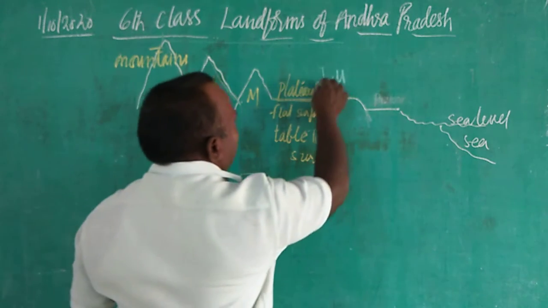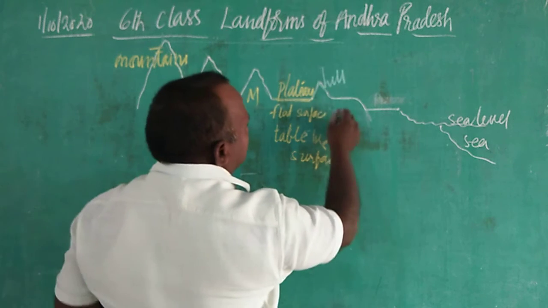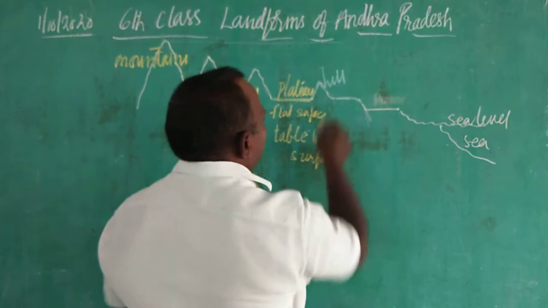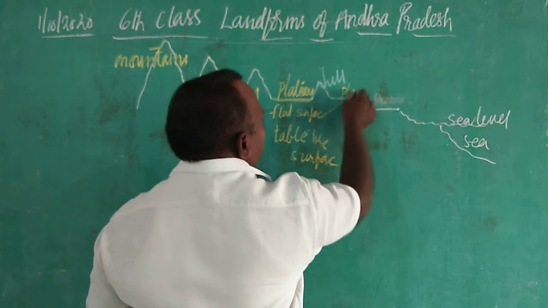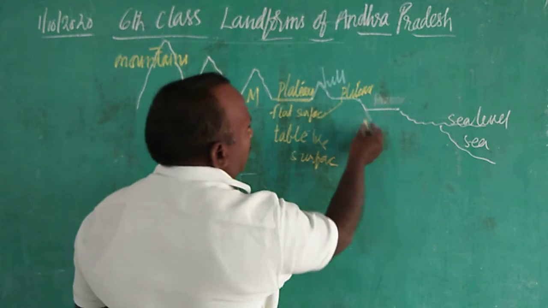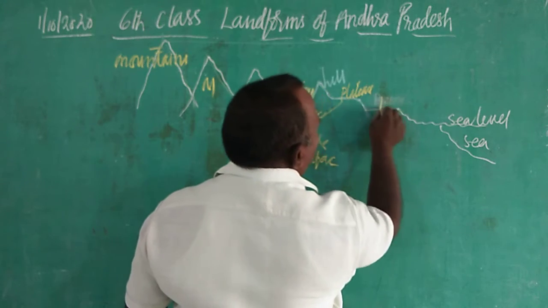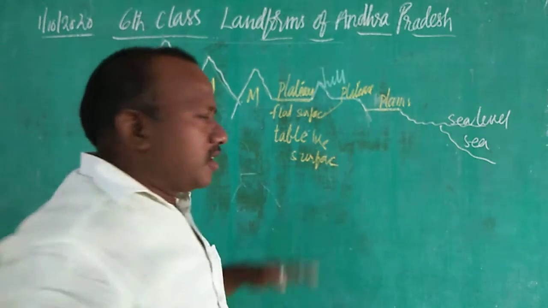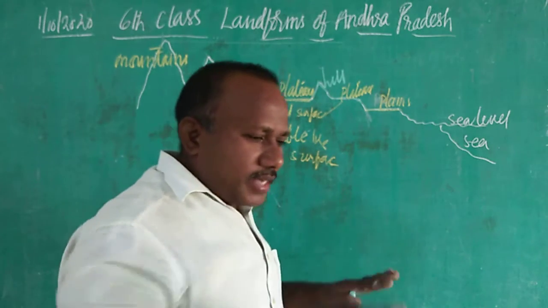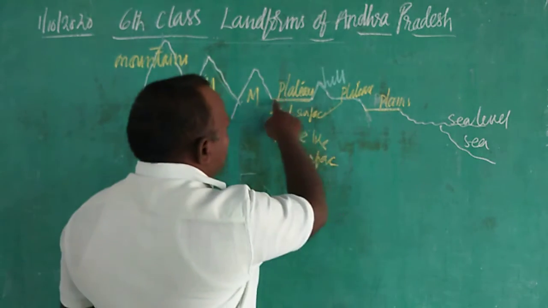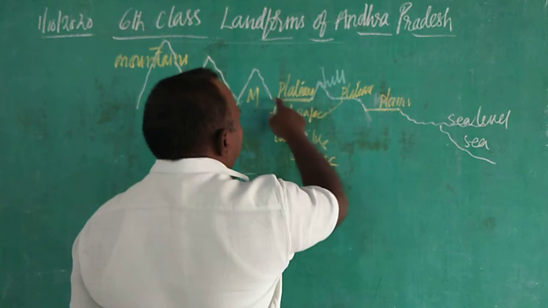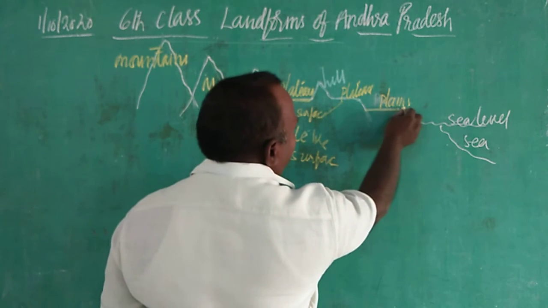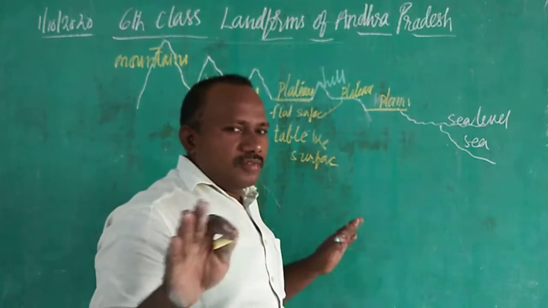Okay, and this is a hill. This is smaller than a mountain. And again you get a flat-like surface here, children. Again a flat-like surface is nothing but a plateau. And you can see plains. These are called plains. Plains are flat surface land. They are flat, no ups and downs. Plateau is flat, but here you have a high area and here you have a high area, and in between it is there. But plains are plain, flat surface.